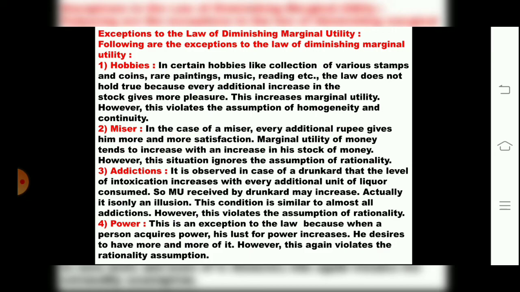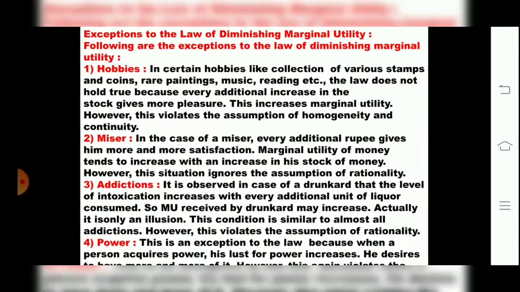Now we come to our next part, exceptions to the law of diminishing marginal utility. Exceptions means somewhere these laws will not be applicable. What has the law of DMU taught us? That every time a person purchases a commodity, his needs are satisfied, and he will not demand more and more product. But for certain things, children, this law of DMU is not applicable. We will see it in exceptions.